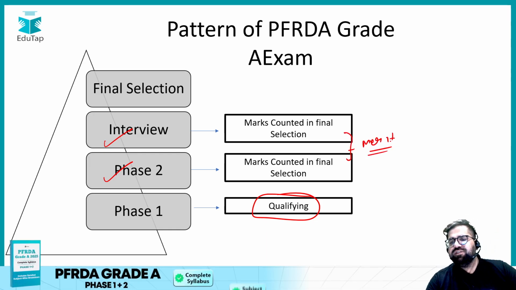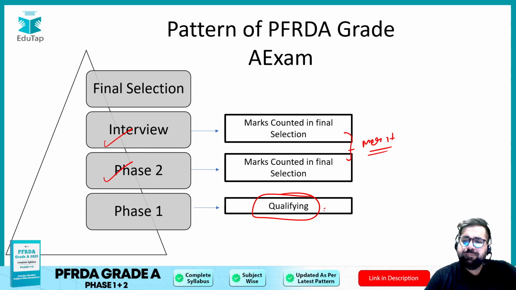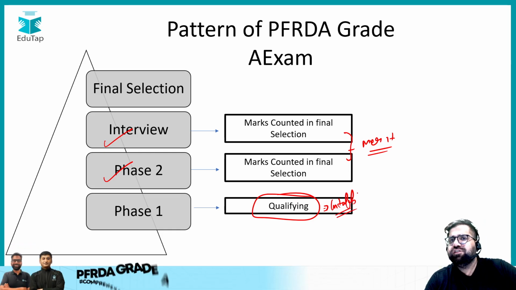Now what is the meaning of merit and qualifying? See, qualifying basically means that you just have to clear the cutoff. The margin by which you clear the cutoff is not important.